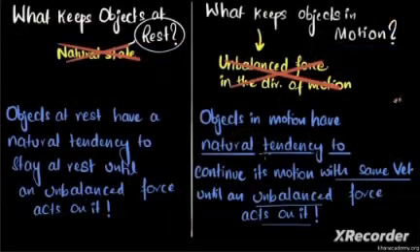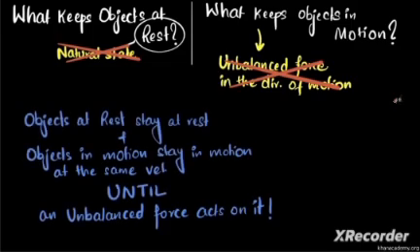stopping. And because there's friction and air resistance everywhere, which makes moving things stop, it makes us feel as if moving things have a natural tendency to stop. But that's not true. Objects in motion have a natural tendency to continue its motion until an unbalanced force acts on it. And now if we put these two together, what do we get? Well, we get objects at rest stay at rest. Objects in motion stay in motion at the same velocity until an unbalanced force acts on it.